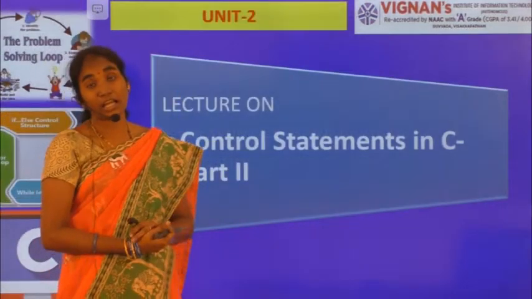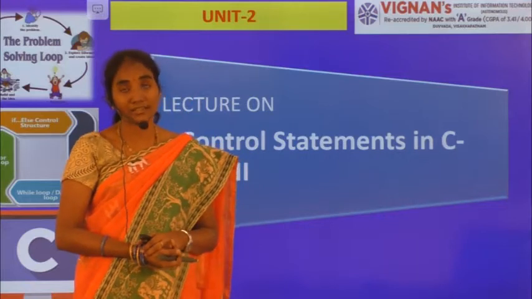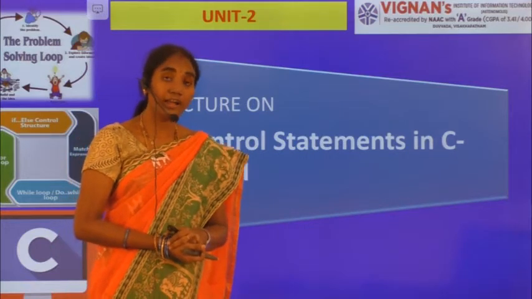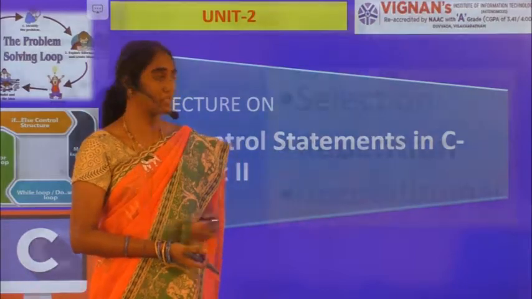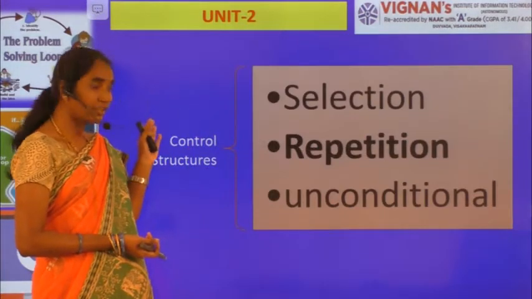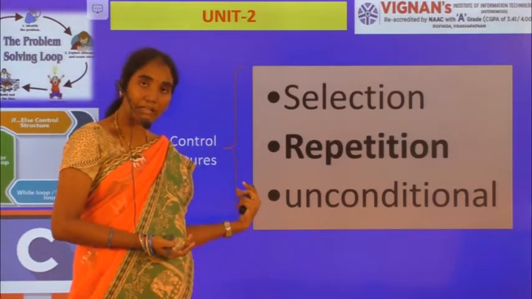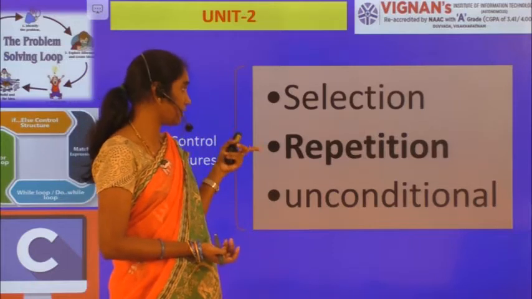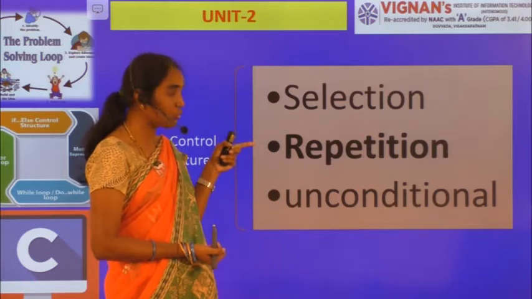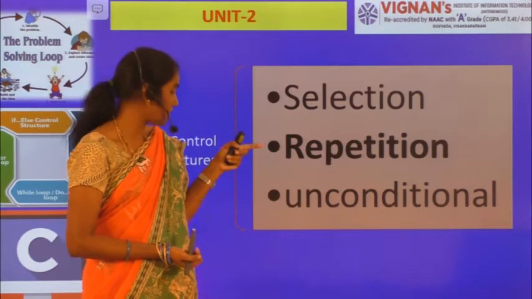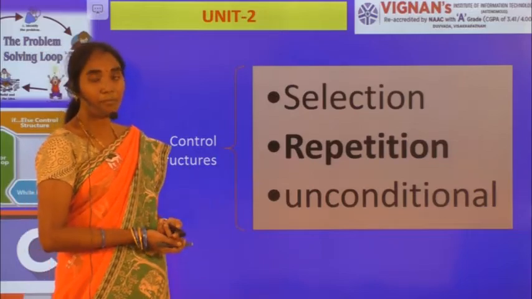In our last class, we saw control structures part 1. In that, we had seen the selection statements, right? Today, I'm going to cover repetition statements or loops. The control structures are classified into 3 categories: selection, repetition, and unconditional. Selection we already saw in part 1, and under part 2, I'm showing you the repetition statements. After that, we'll have unconditional statements under part 3, right?